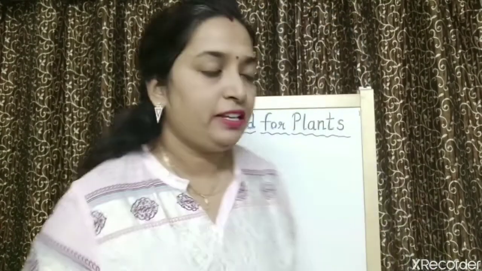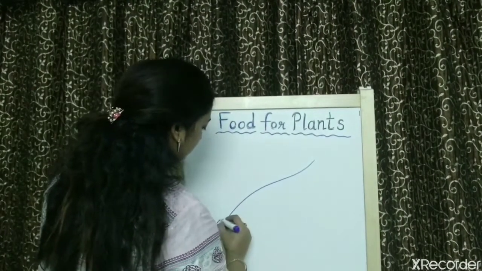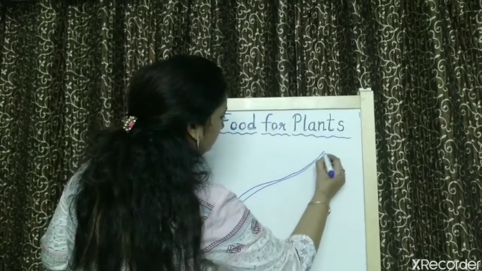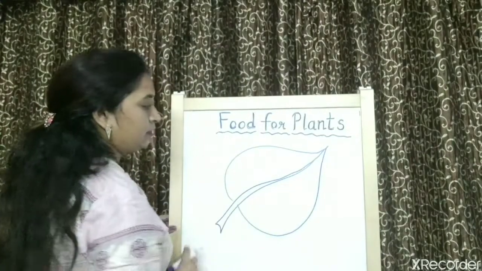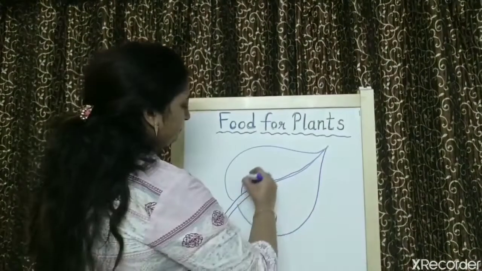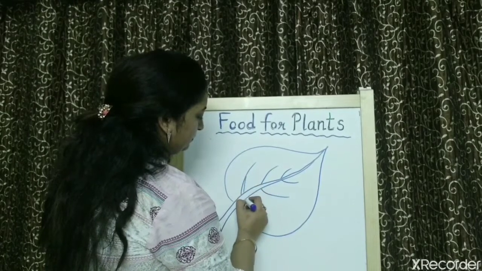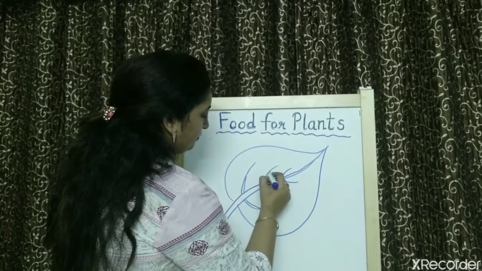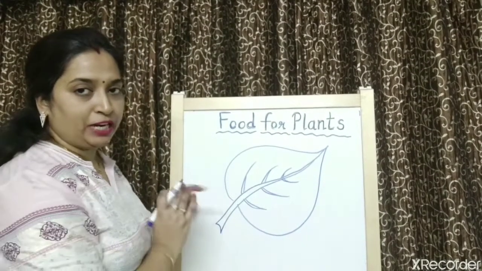Now let me show you a diagram of a leaf, what we have studied. See here. What is it? Yes, it is a leaf. So now children, you will tell me what the structures are.